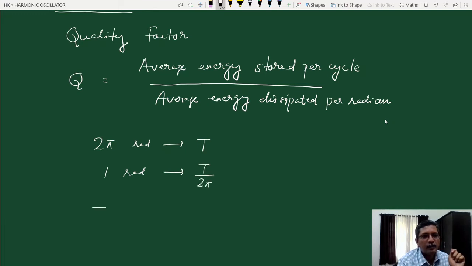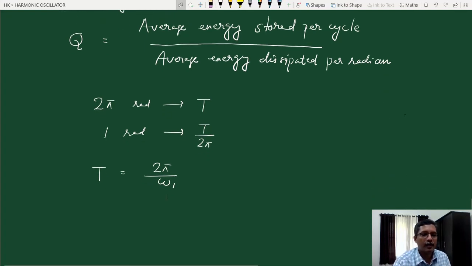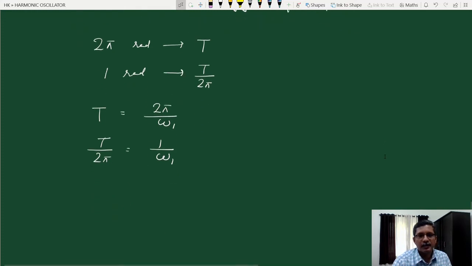Now the time period of a damped harmonic oscillator is 2 pi by omega 1, where omega 1 is the modified angular frequency. Therefore T by 2 pi is 1 by omega 1. So the time it takes for the oscillator to cover an angle of 1 radian is 1 by omega 1.